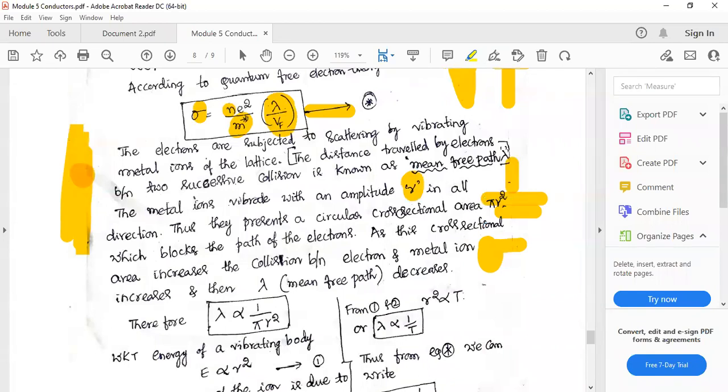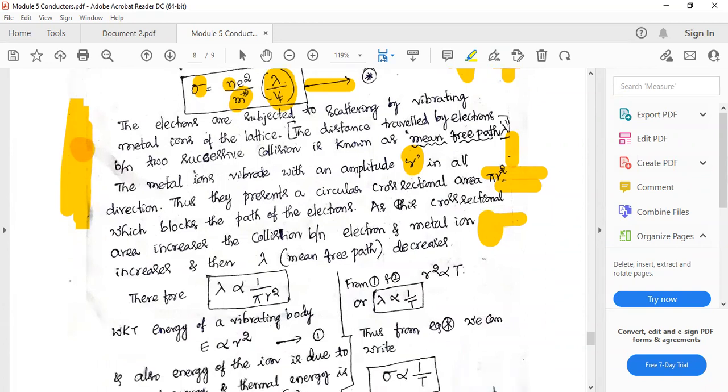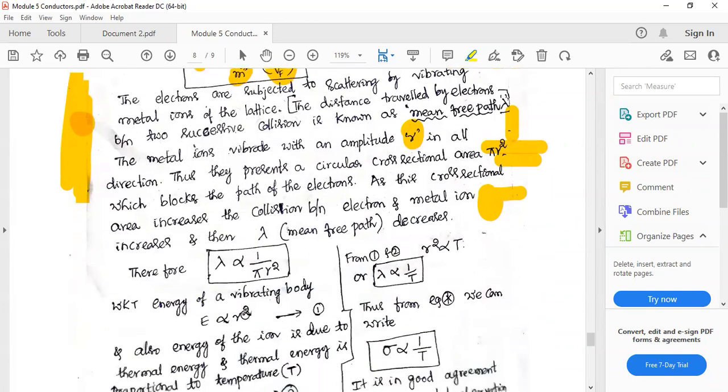If R is high, if the lattice atom is vibrating with higher amplitude, then scattering probability becomes more, or resistance becomes more, right? With temperature, this R increases. Actually, for a vibrating body such as a lattice atom, the energy is directly proportional to R square. If the amplitude of vibration is more, energy of oscillation is more. If the lattice atom is vibrating with higher amplitude, it will have higher energy. Exactly, this E is directly proportional to R square.